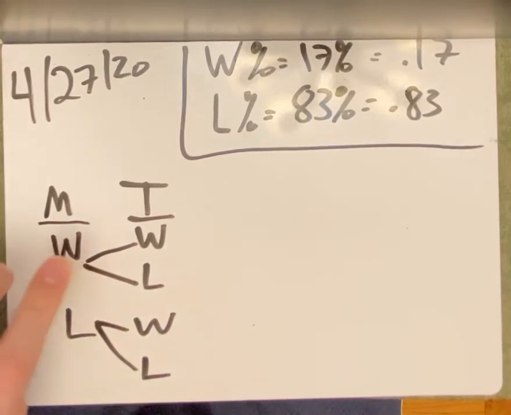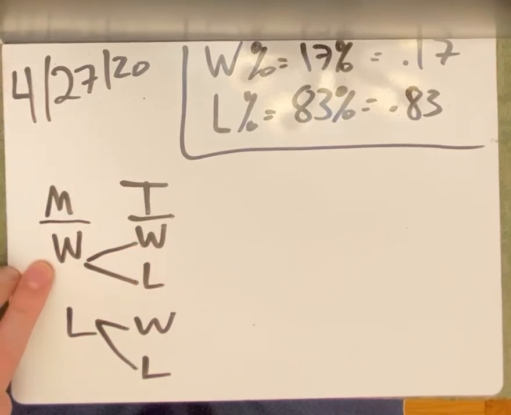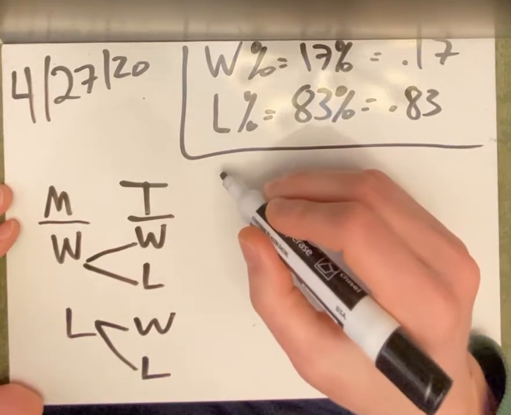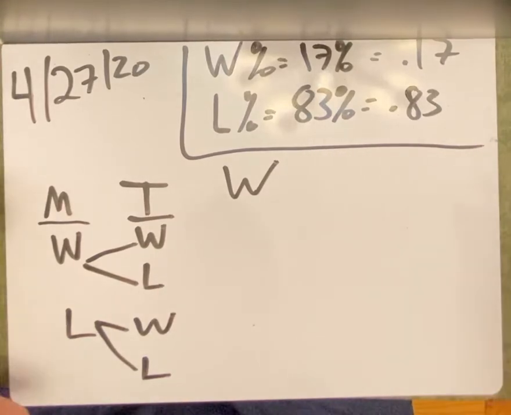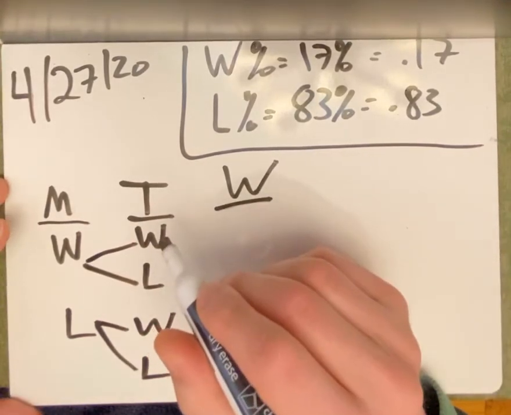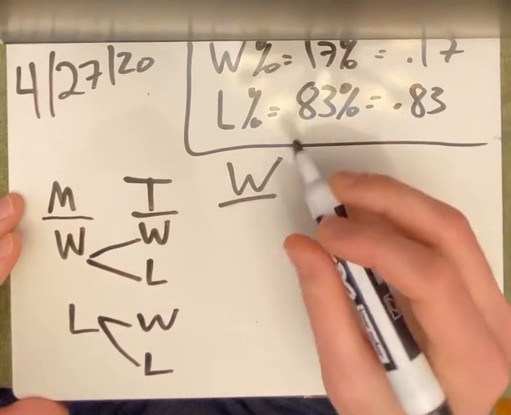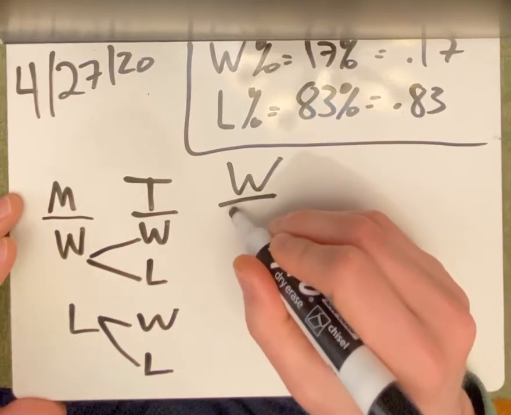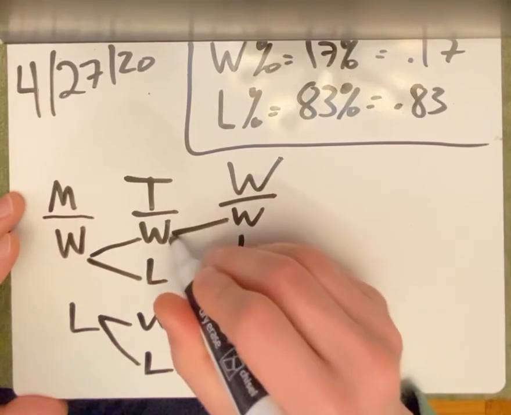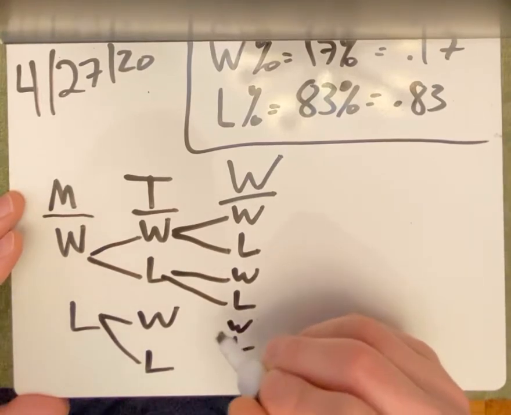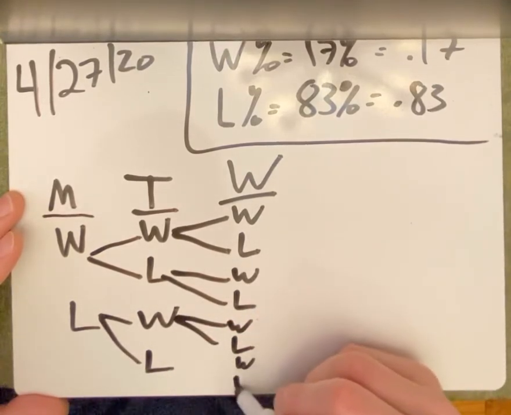Because on Monday you could win and Tuesday you could win, or on Monday you could win and Tuesday you could lose. That's what this means. Monday you could lose and Tuesday you could win, or Monday you could lose and Tuesday you could lose. So we got one more, Wednesday. Every one of these has a chance to win or lose. So I got win, lose, win, lose, win, lose, and win, lose.